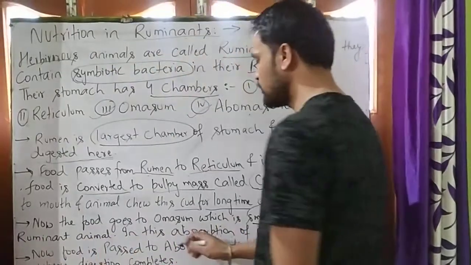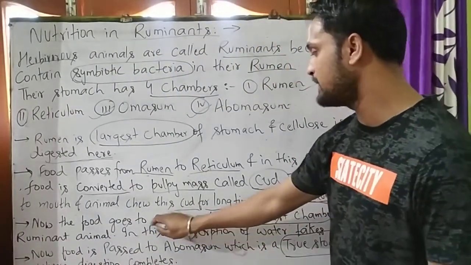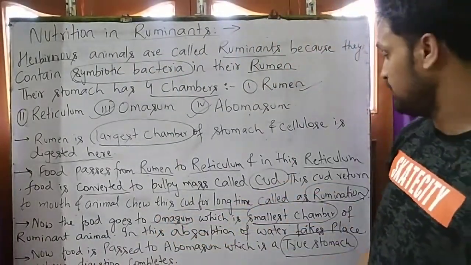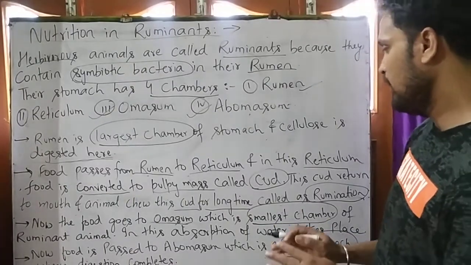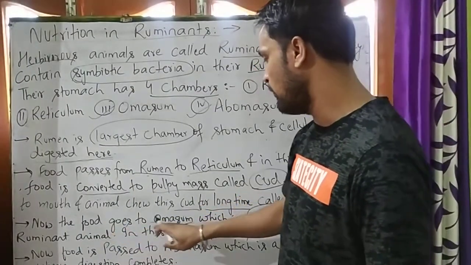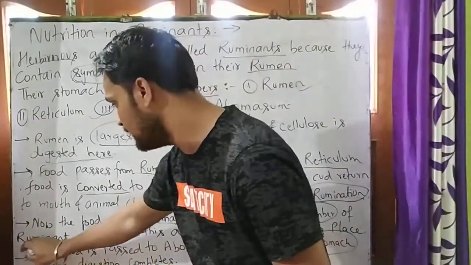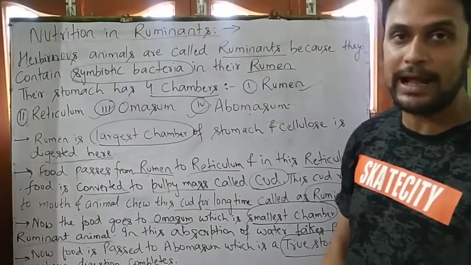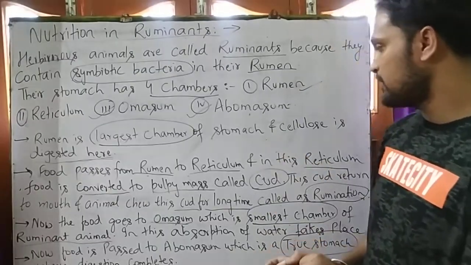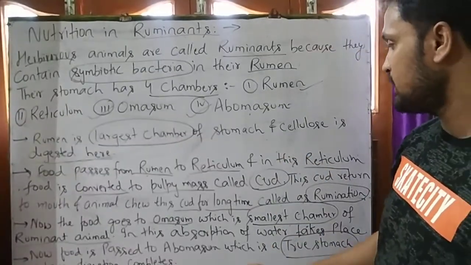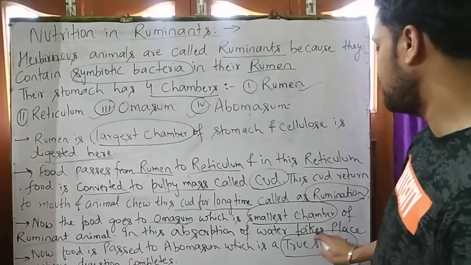Now student, the food goes to omasum. As I told you earlier, the omasum is the smallest chamber. So the food goes to omasum, which is the smallest chamber of the ruminant animal. In this, absorption of water takes place.